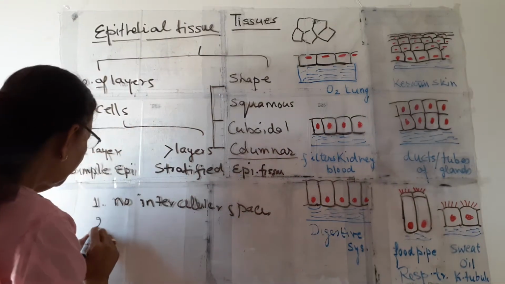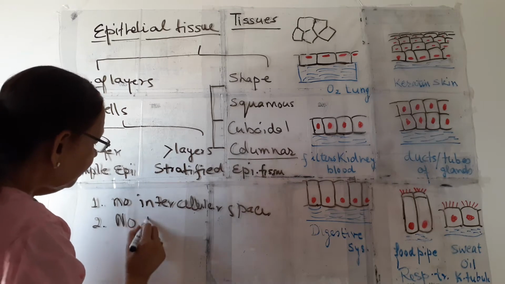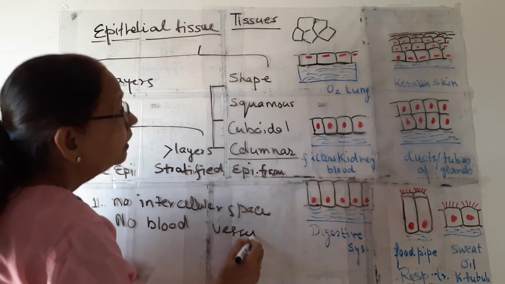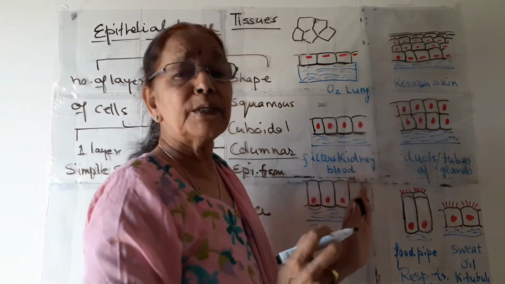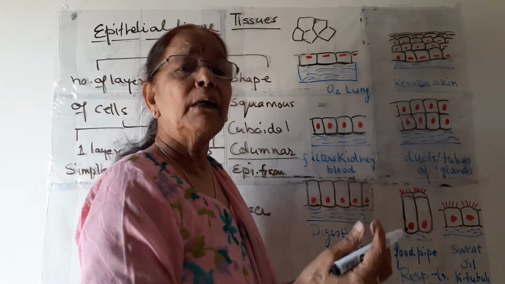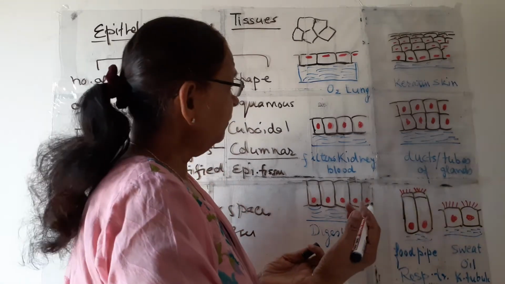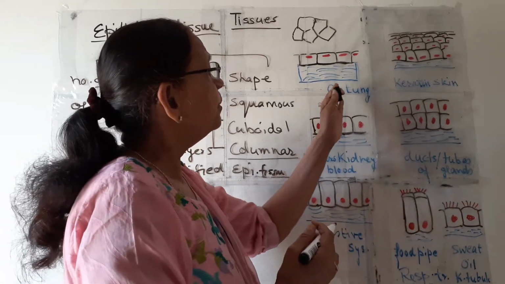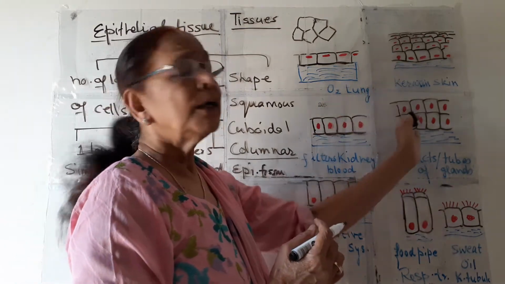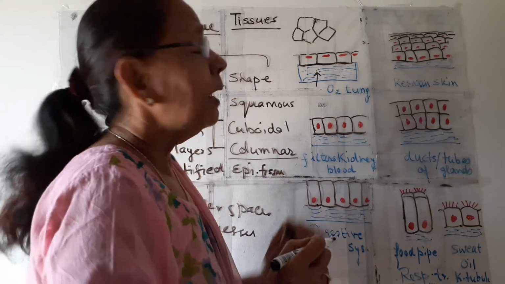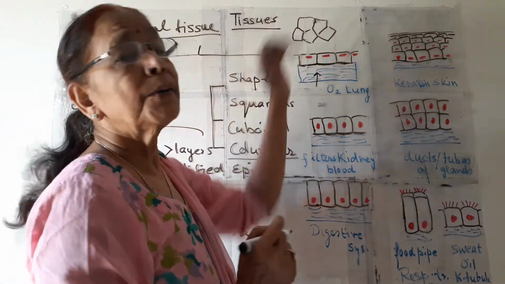The second point is no blood vessels are there. You can see no blood vessels are there in this tissue. So from where is it getting its energy or nutrition? The energy or the nutrition to these tissues is given by the membrane on which it is based.